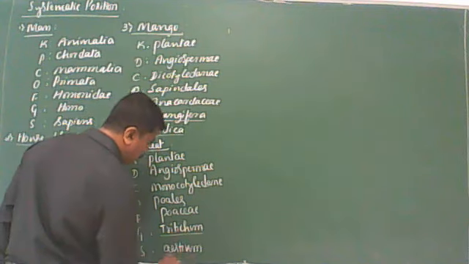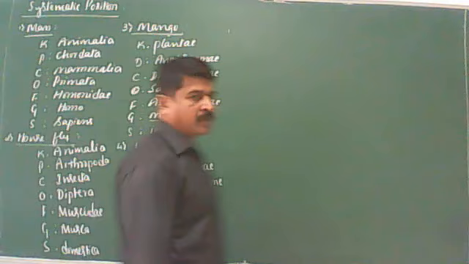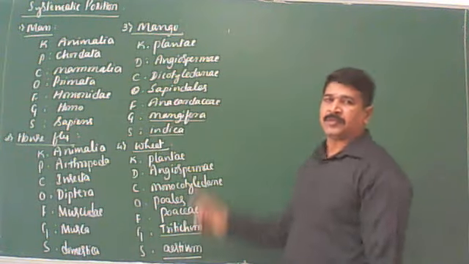So this is the botanical name of the wheat plant, and this is the taxonomic position of the wheat.